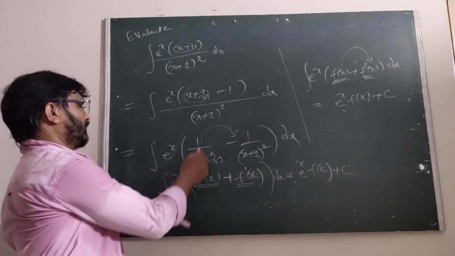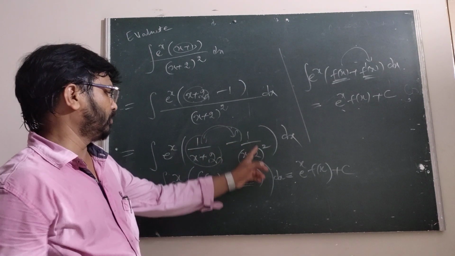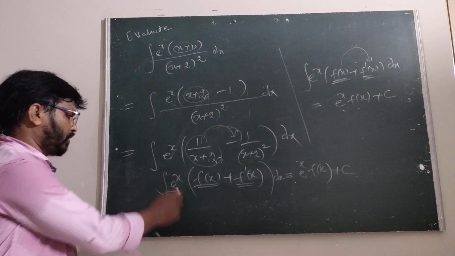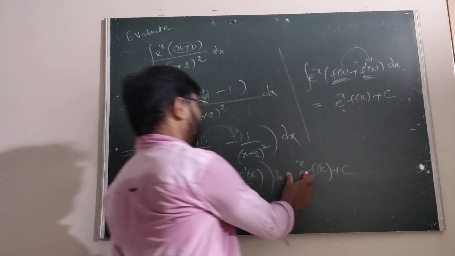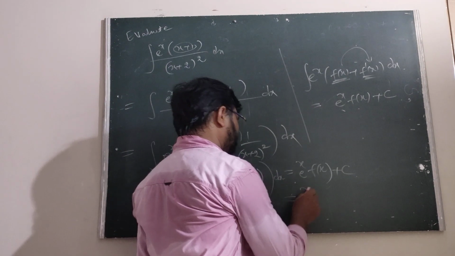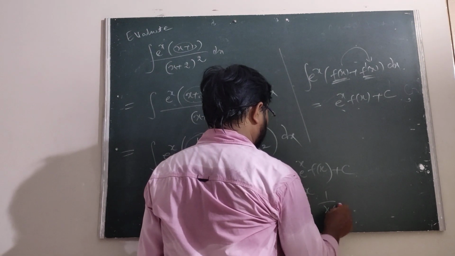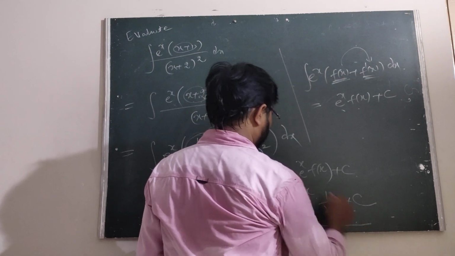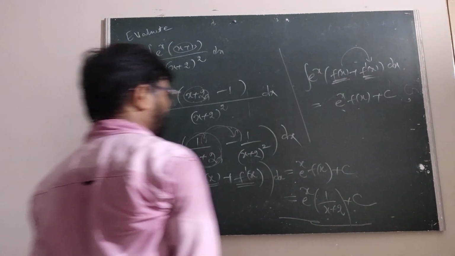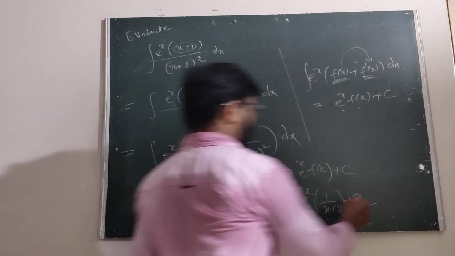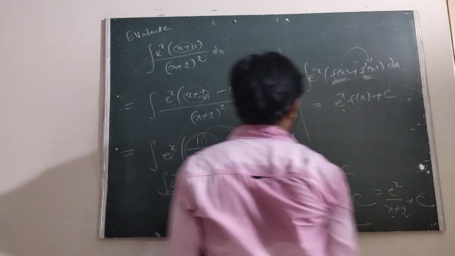We know that the derivative of 1/x is minus 1/x². Therefore, e^x [f(x) + f'(x)] gives e^x f(x), which is 1/(x + 2), plus c. That is e^x/(x + 2) plus c.